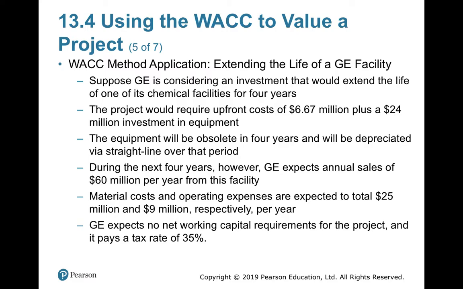Again, capital budgeting came here, dear students. Material cost is 25 million, and 9 million is SG&A, selling, general and administrative expenses, or operating expenses. GE expects no net working capital requirement, no additional working capital, and it pays a tax of 35%.